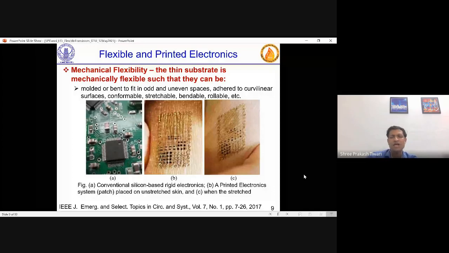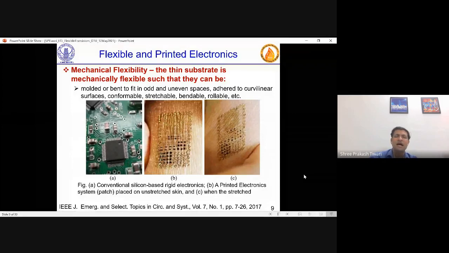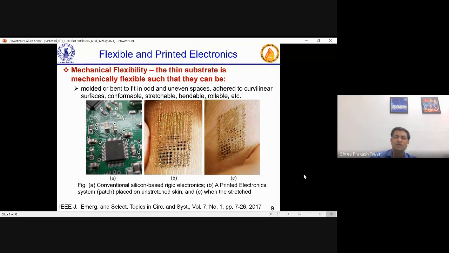But then what you want actually from these systems. These three pictures are taken from, again, a 2017 paper, where silicon electronics is shown, everything is rigid and produced on rigid. But on the next one, if you see, it is completely flexible and stretchable, and it makes a kind of intimate contact with the skin, and then you can stretch, tilt, whatever, meaning multiple dimensions you can stretch and shrink.